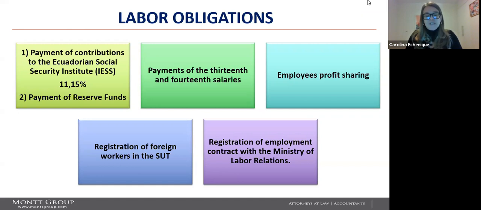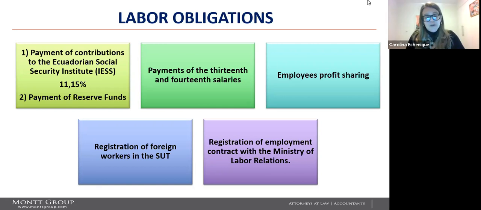Employees are given an extra salary called the Christmas bonus or 13th salary, which should be paid in December, and it corresponds to a complete extra salary.